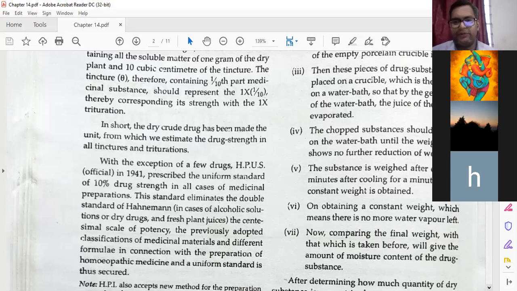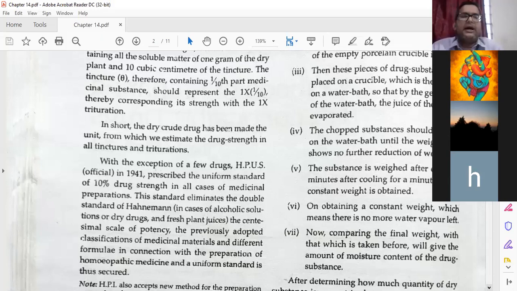The substance is weighed after every 15 minutes. Every 15 minutes: first time, second time, third time, fourth time, fifth time. We are doing this experiment 5 times in our lab. The substance is weighed after every 15 minutes after cooling, until a constant weight is obtained. On obtaining a constant weight, it means there is no more moisture left to evaporate.